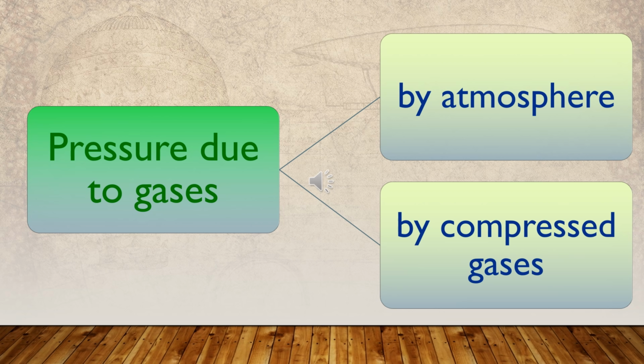The other way is that a gas can give rise to a pressure when a compressed gas attempts to expand. We know it as the pressure exerted due to compressed gases. Let's identify these two ways which give pressure: by the atmosphere and by compressed gas.